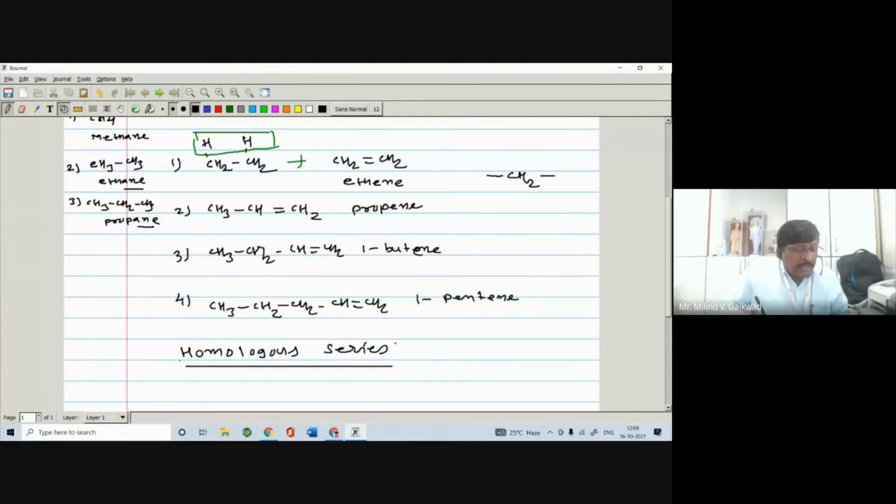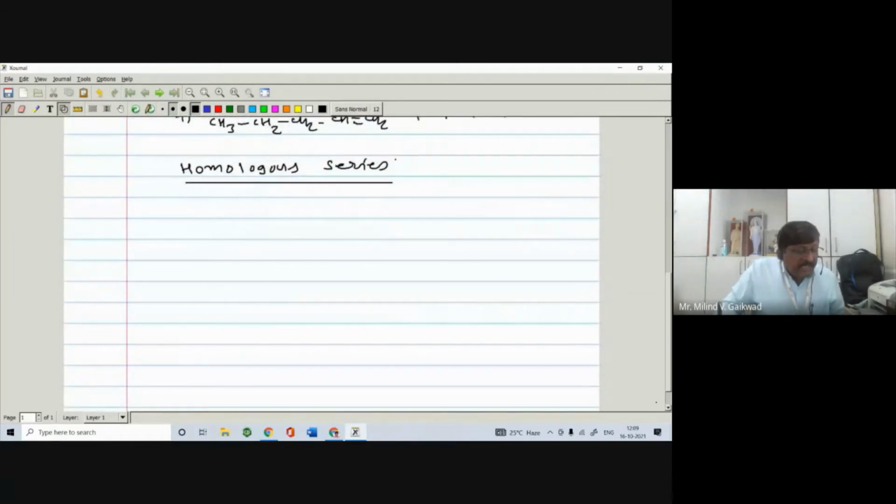Now, alkene also shows isomerism. What is isomerism? The compounds having the same molecular formula but different structural formula are called isomers.